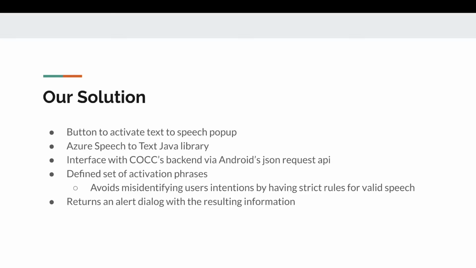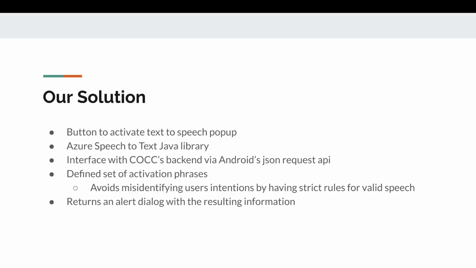Our solution was to simply create a button in COCC's mobile banking framework user interface to activate its text-to-speech pop-up. Upon input from the user, the program would take this input and send it to Azure's transcription API, which would give back plain text.